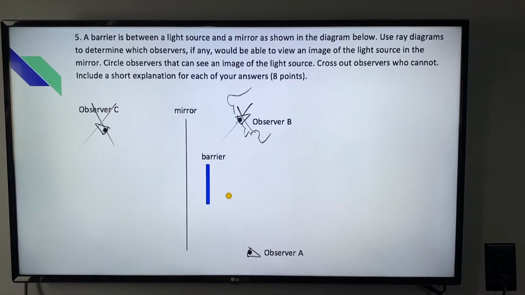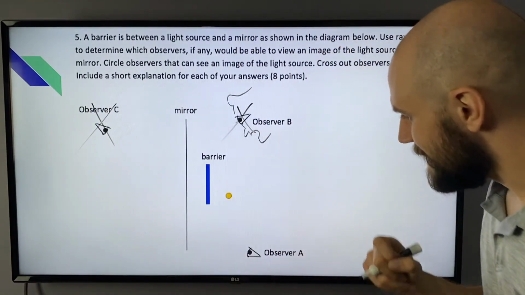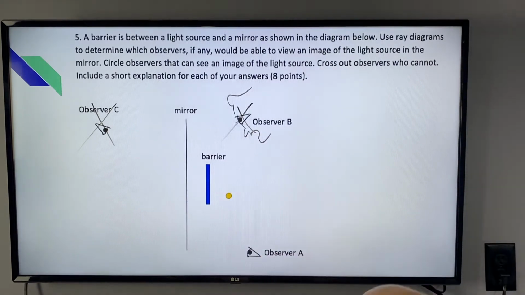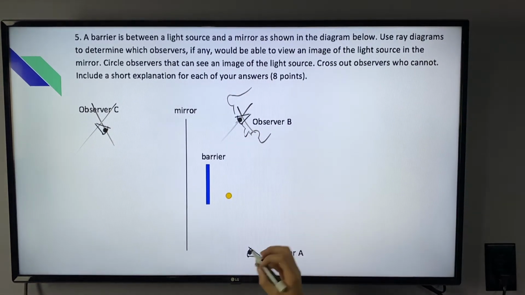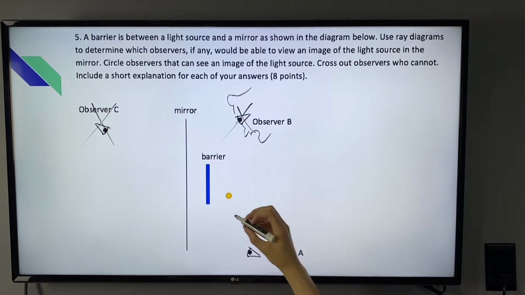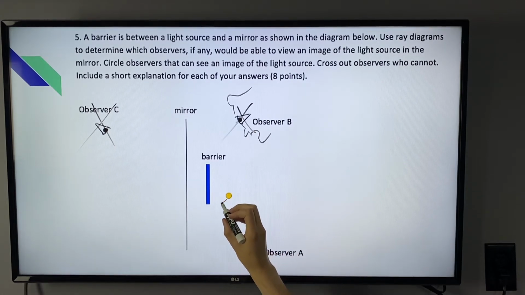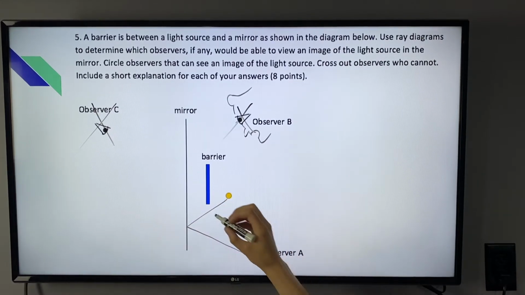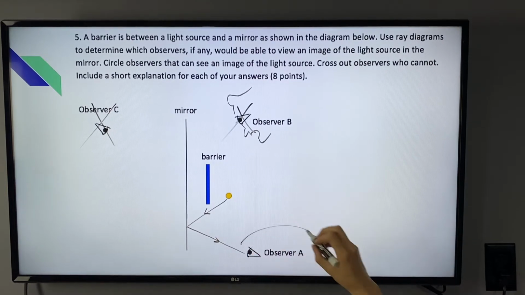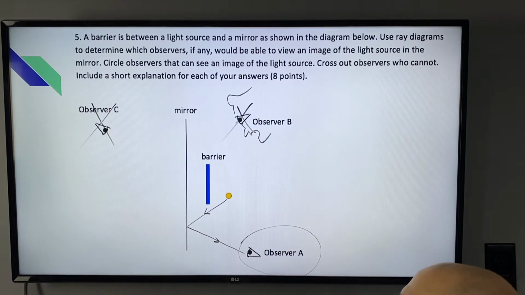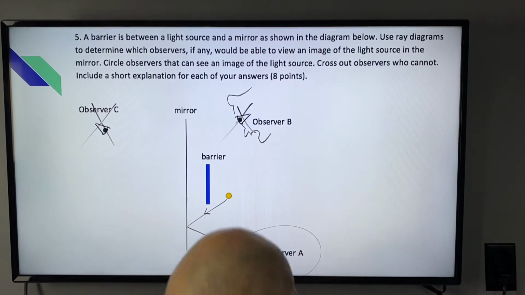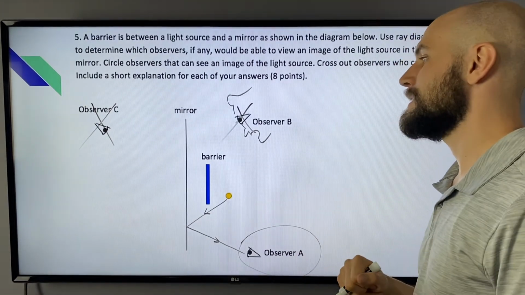But what about observer A? Can observer A see the light source as a reflected image from the mirror? Let's see. If the light source is producing the light, and we need it to go to observer A's eyes, it can bounce off the mirror. There it is. Observer A can see the image, because the light will bounce off the mirror and head into our eyes. So observer A is the correct answer here.